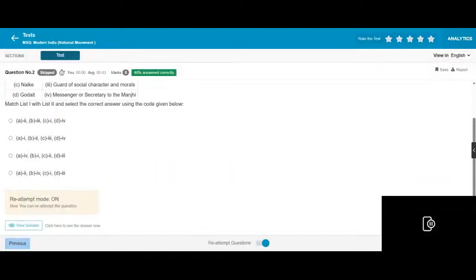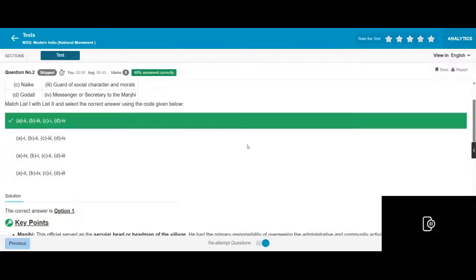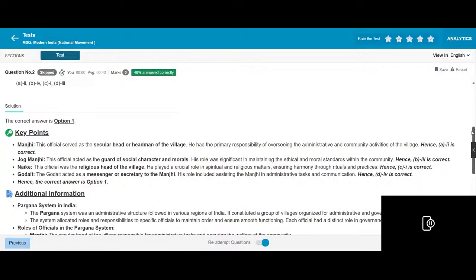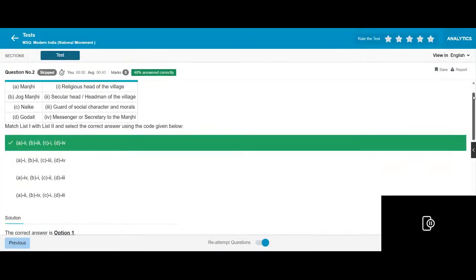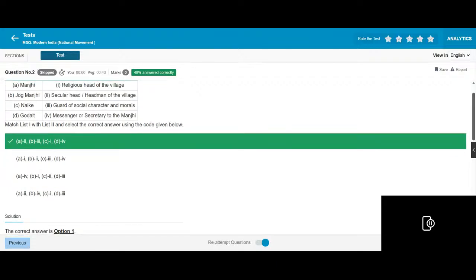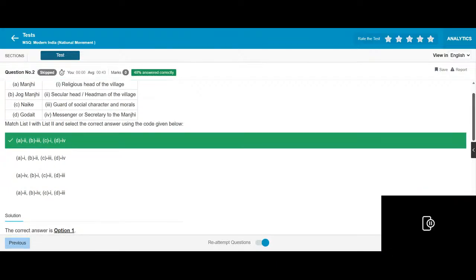Question 2. Match the following officials of the Pargana system with their respective roles. Options: A2, B3, C1, D4. Manji, secular headman of the village. Jogmanji, guard of social character and morals. Naiki, religious head of the village.